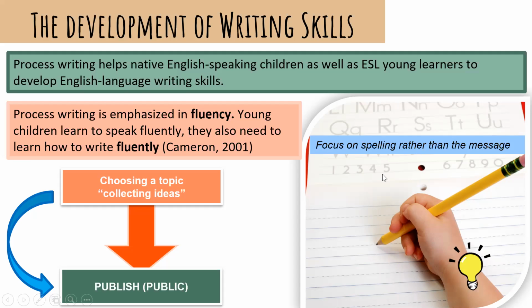So we need to consider that some of the activities that you create are very focused on the spelling rather than the message, right? It is very important to differentiate. If you are teaching a lesson that is focusing on spelling, then you need to create the whole activity related to spelling, right? On the other hand, maybe you don't care about spelling because they already have this cognitive skill, maybe they are more advanced. Well, now you can focus on the message, and in the message, it means that you need the whole process of writing, right? And we're going to see it in the other slide, I guess. The whole process, let's remember about that.